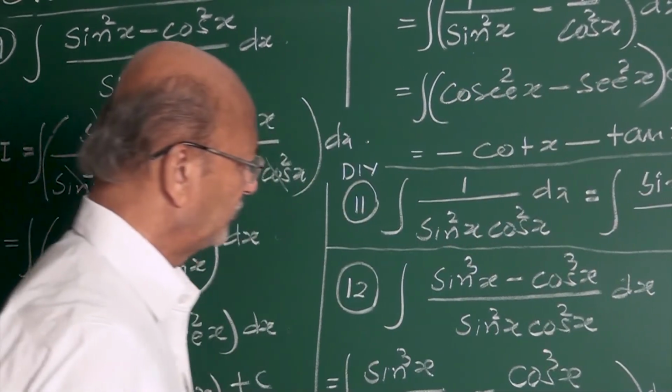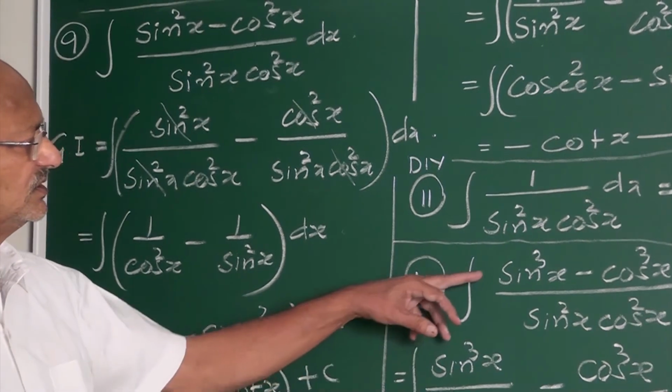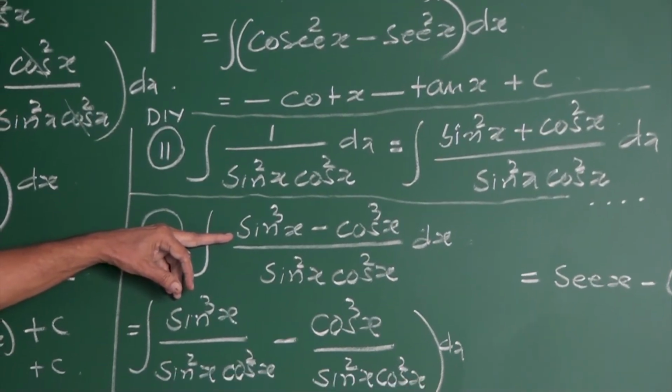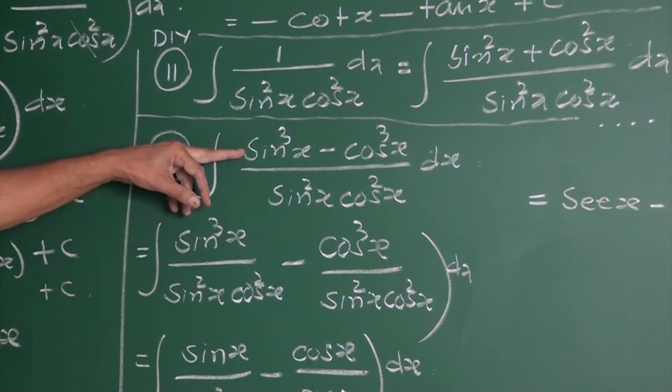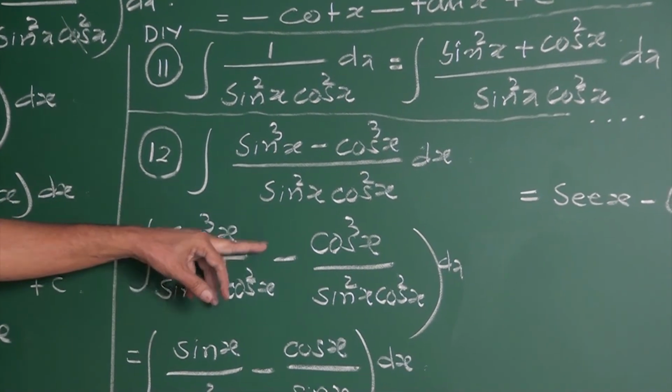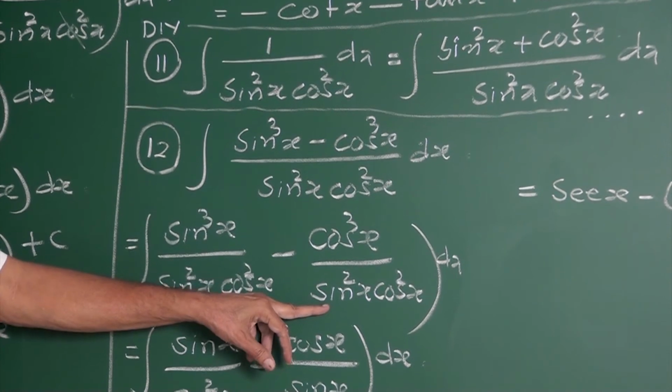It is sin cube x minus cos cube x upon sin square x into cos square x.